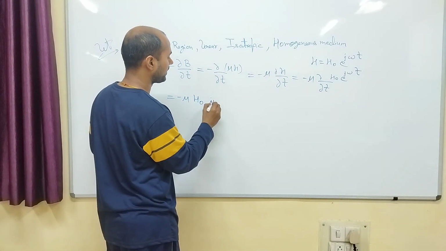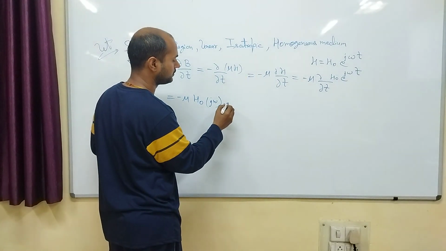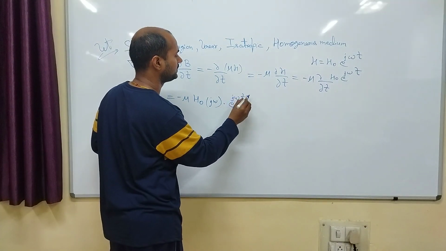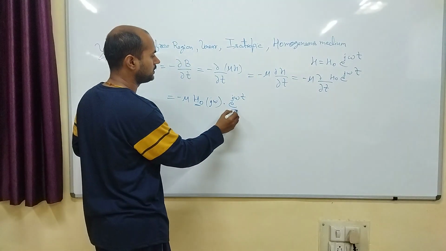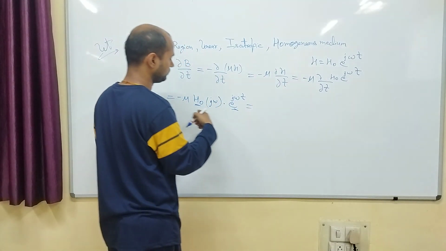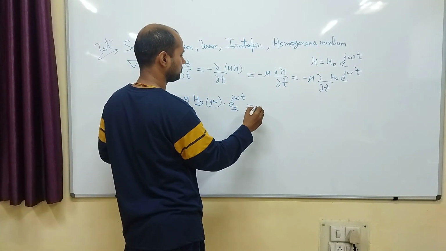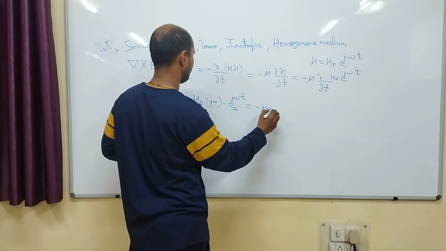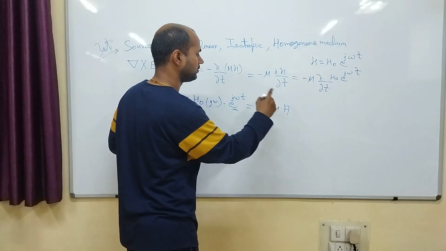So j omega multiplied into e power j omega t. So H naught into e power j omega t again converts into H. So here minus j omega mu into H.